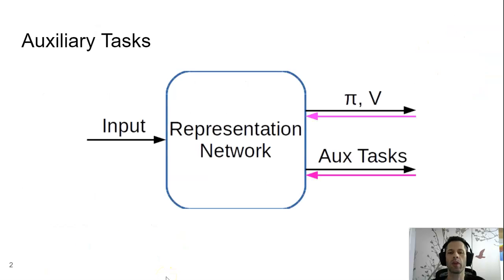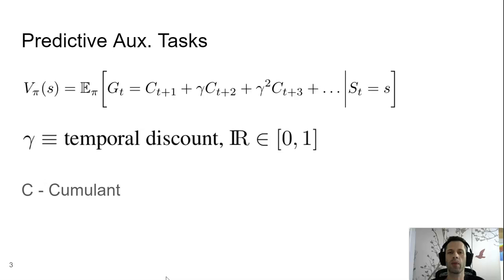This work considers the deep reinforcement learning setting and investigates the impact that auxiliary tasks can have on representation learning, as measured by an agent's performance. For the purposes of this talk, I define an auxiliary task as any loss hanging off of a shared core representation network whose only job is to provide gradient for training that core representation network. This is in contrast to the primary tasks, the policy and value estimate, which might be used for actually learning the policy.